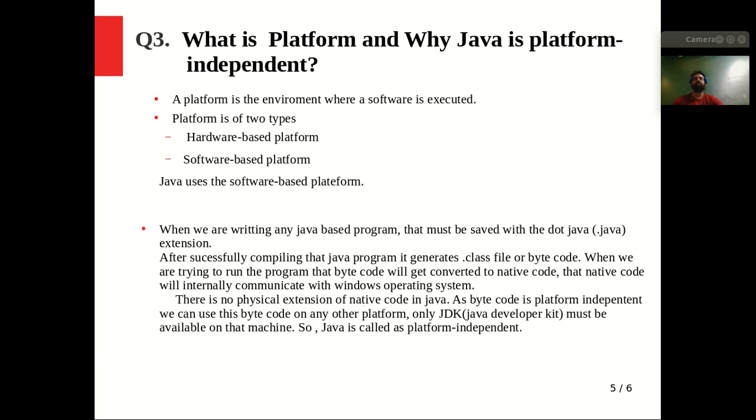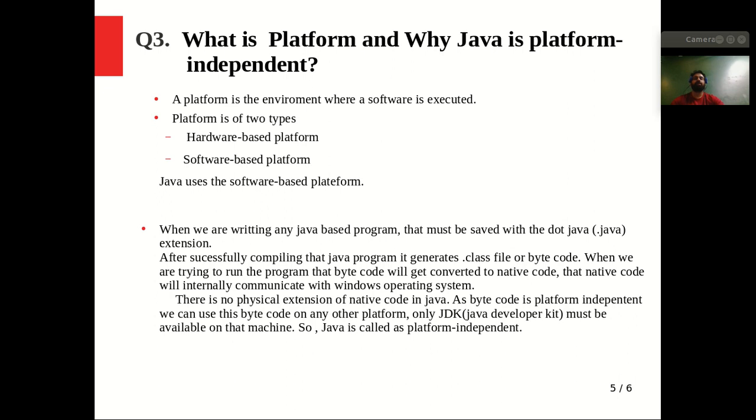Now the big question comes: why is Java platform independent? It is a very important question, and it can be asked of any candidate regardless of experience. It is very important to understand why it is platform independent.